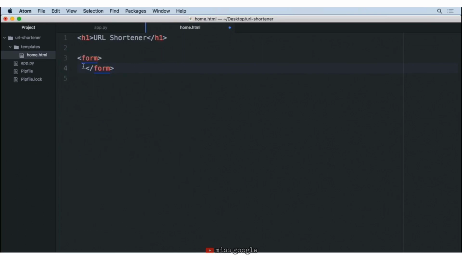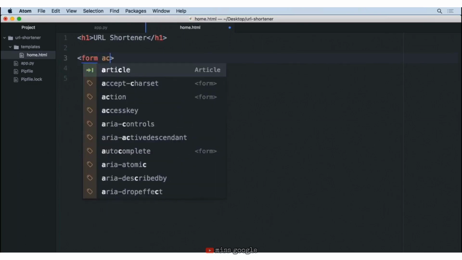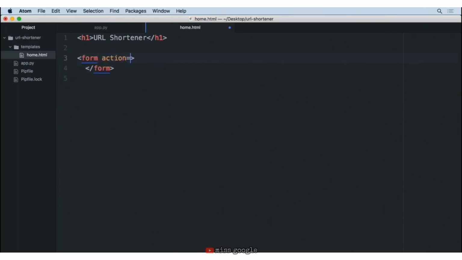And with the opening tag, we're going to specify an action, which basically says where it is that we want this form to go to. What URL do we want the user to go to after they hit enter? So we're going to go ahead and go to a URL called your-URL. And then here inside of this form, we've got to have 3 different inputs.